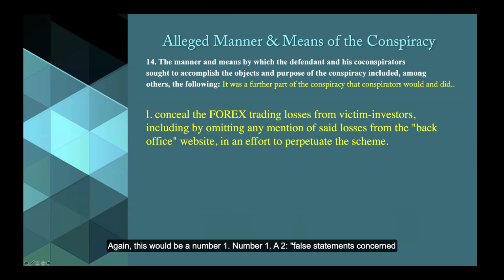Again, it's one omission. Number 1, a false statement concerning the fact. Number 2, the plaintiff's damage. Number 3, the defendant knew the statement was false when they were making it. And number 4, the defendant intended the plaintiff to act in reliance on the false statement.